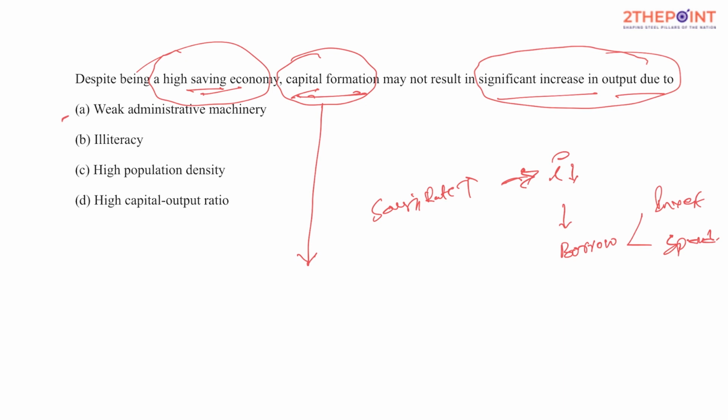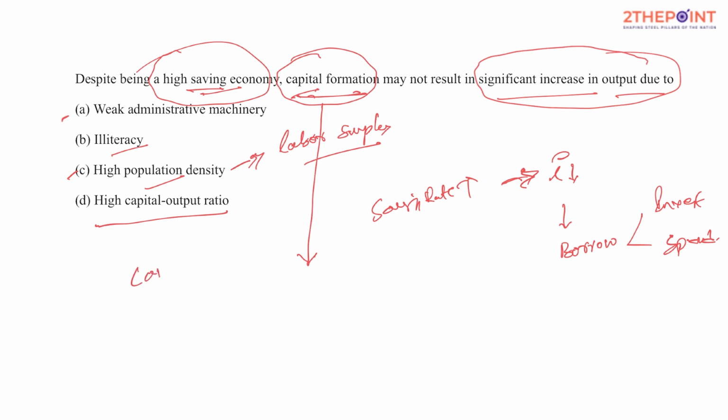This could be, but let's see if there is any other better option. Illiteracy. Maybe illiteracy could also be, because when you have large scale illiteracy, though you have higher savings and enough capital, you cannot make use of the resources and come up with a better output. And high population density, in fact, to an extent it says this is a labor surplus economy, and you have an advantage of using a labor surplus economy. But let's look at the 4th option, high capital output ratio.